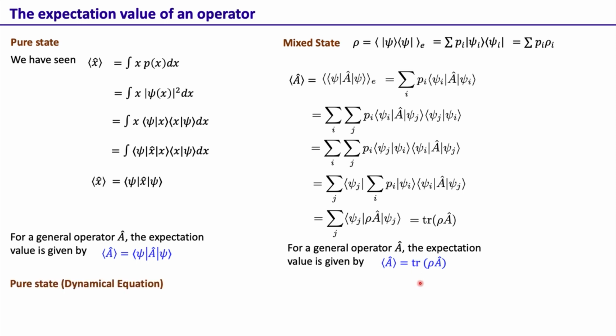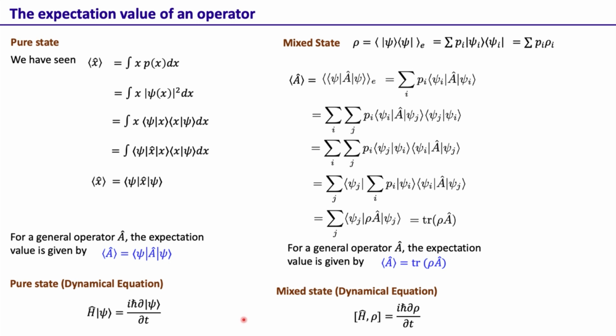Just to now conclude this pure versus mixed state discussion, when we have a pure state, the dynamical equation we have is the Schrodinger equation, H psi equal to i h bar del psi del t. But when we have a mixed state, we use the commutator of H and rho, that is equal to i h bar del rho del t. We won't be using much of this, but that's the equation one uses when one has the mixed state.